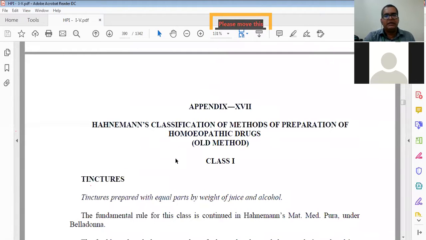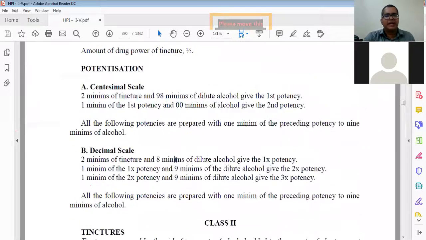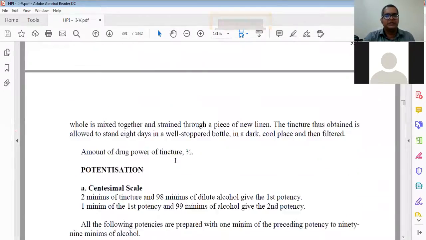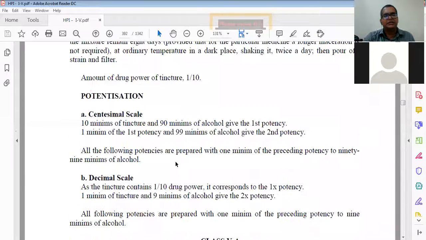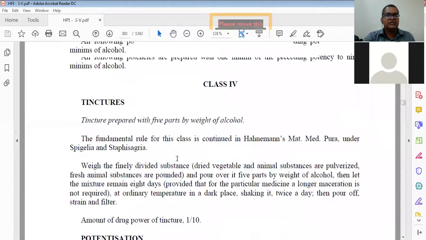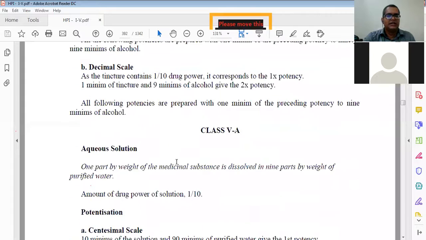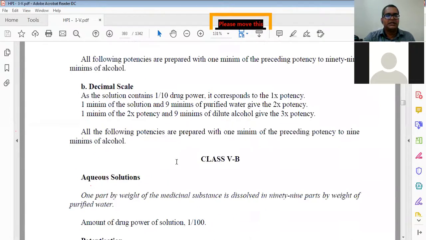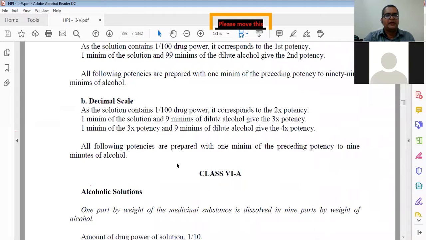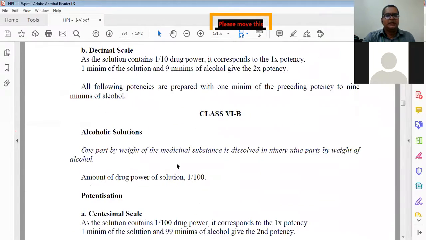Then Hahnemannian classification method for the preparation, the old method by Dr. Hahnemann. Already this is also given here, but just go through the book, what we have already discussed. Potentization is there. Tinctures, what is potentization? Potentization as aqueous solution, centesimal scale, decimal scale, potencies, alcohol solution is there.